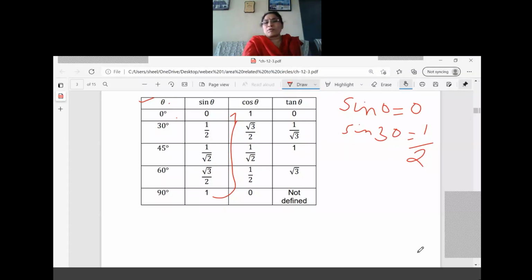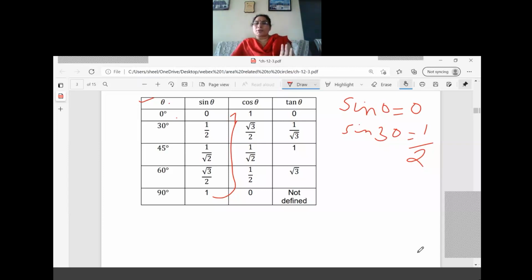Now, just take the 45 values: sine is 1 by root 2, cos is 1 by root 2. Both values are the same, so when we divide them, it will be equal to 1 only. Now, what is sine 60? Root 3 by 2 divided by the cos value. Cos 60 is 1 by 2, so you will get root 3. For 90, the denominator is 0, so 1 by 0 is not defined.